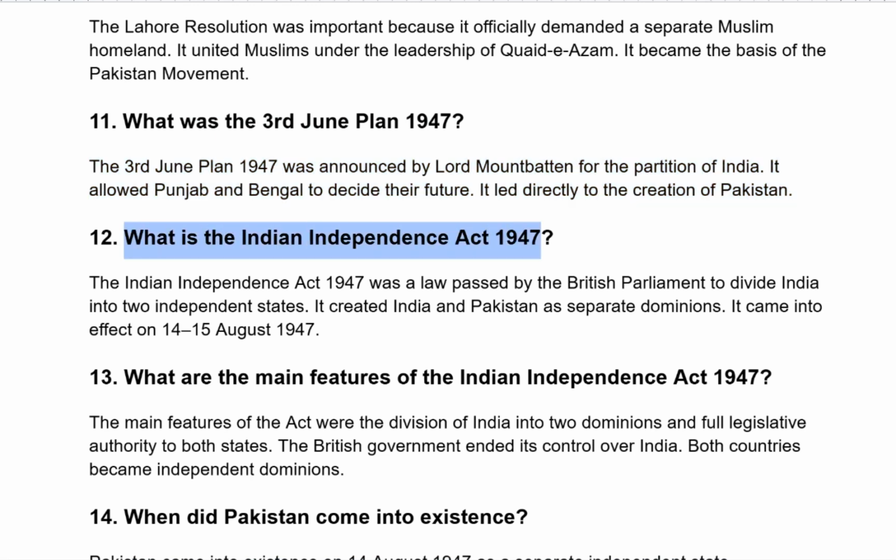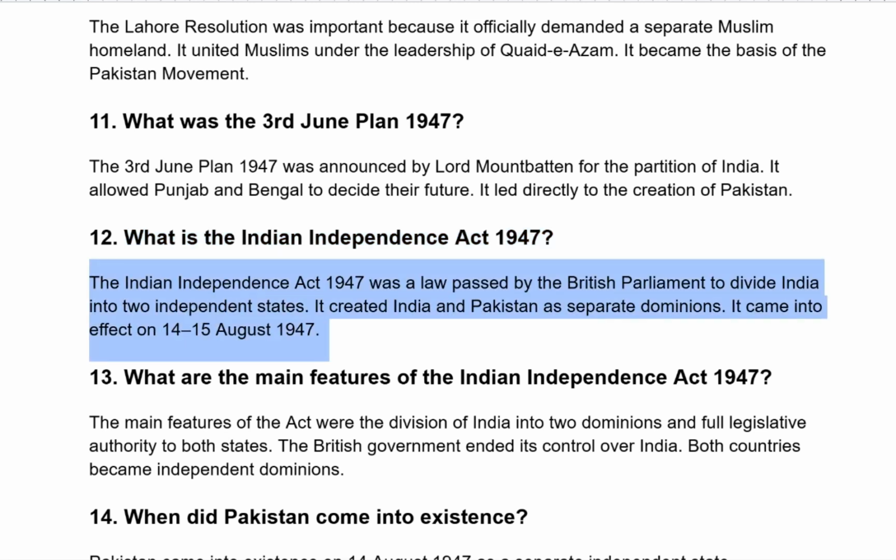What is the Indian Independence Act 1947? The Indian Independence Act 1947 was a law passed by the British Parliament to divide India into two independent states. It created India and Pakistan as separate dominions. It came into effect on 14 to 15 August 1947.